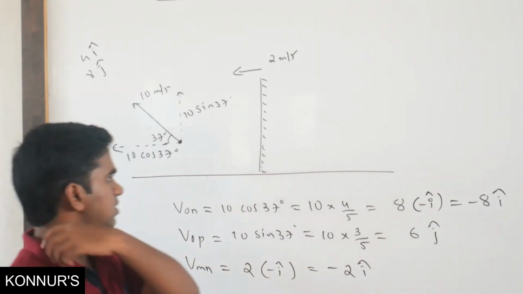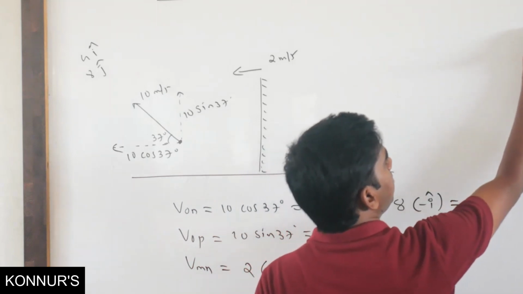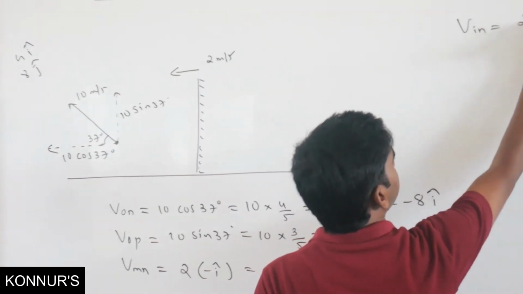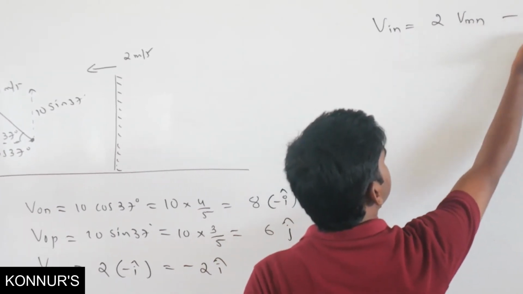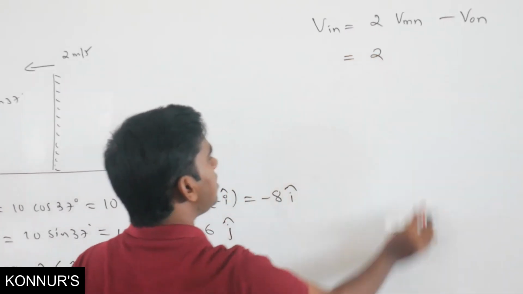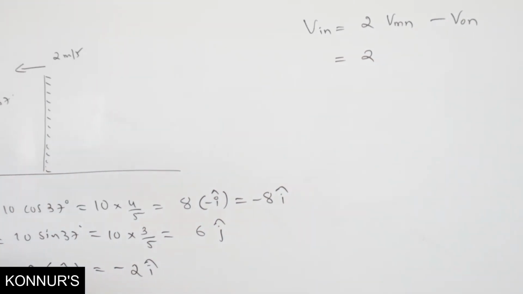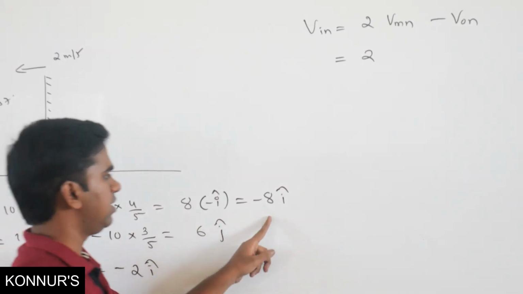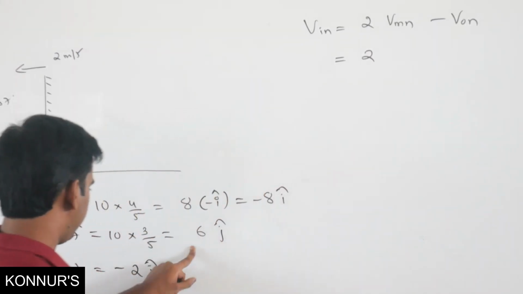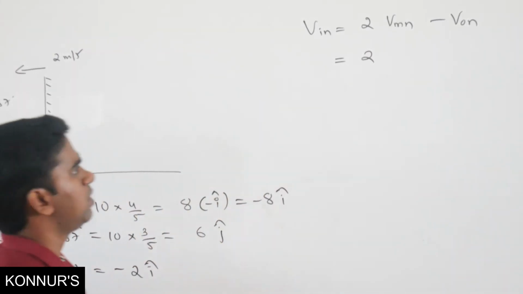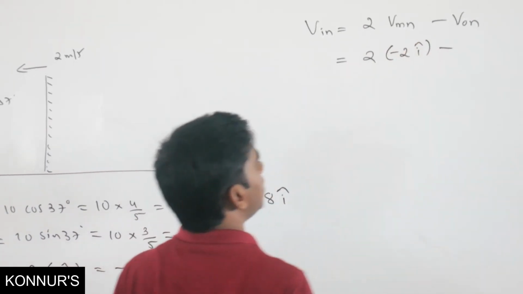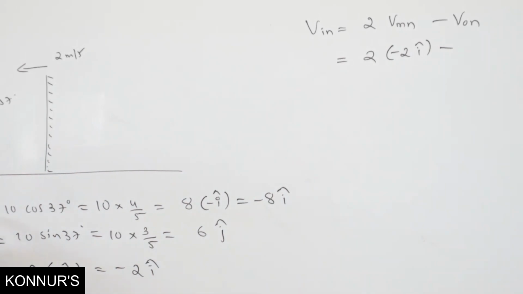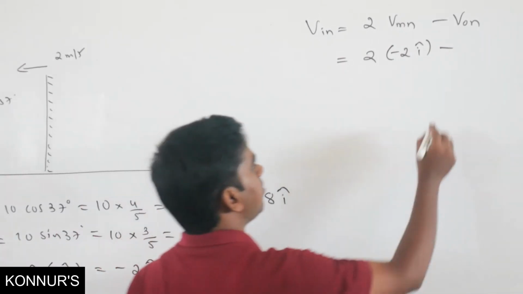Now we will find the velocity of image. Velocity of image normally is equal to 2 times velocity of mirror normally minus velocity of object normally. So 2 times, velocity of mirror normally is minus 2 i cap, minus velocity of object normal, which is minus 8 i cap.